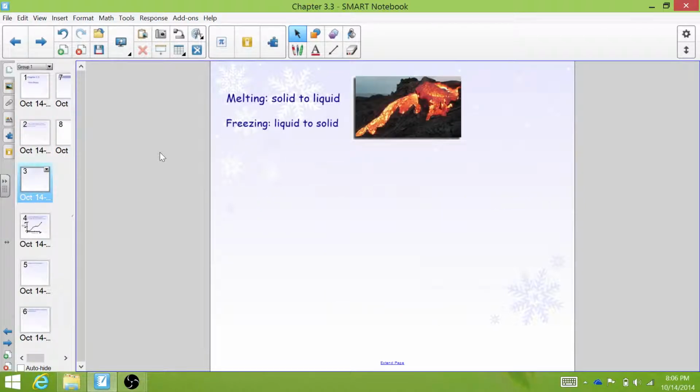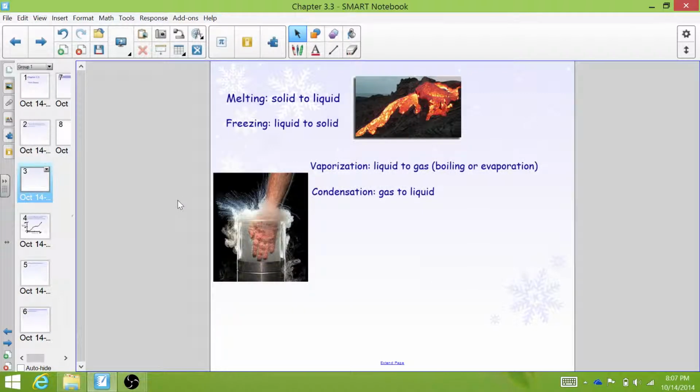Melting, as you all know, is when a solid goes to a liquid. Like you can see in this picture here, the rock has become so hot inside this volcano that it has turned into a liquid. It melted from solid rock to liquid rock. Freezing is exactly the opposite. It's when a liquid turns into a solid. So once this lava cools, it will lose some energy and it will turn back into its solid state.